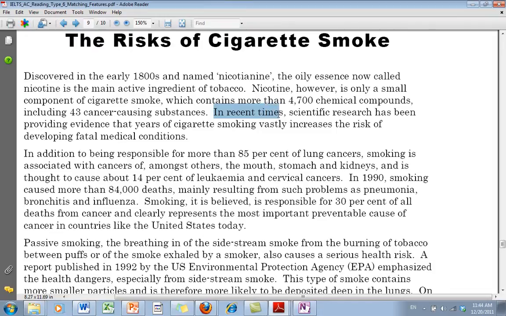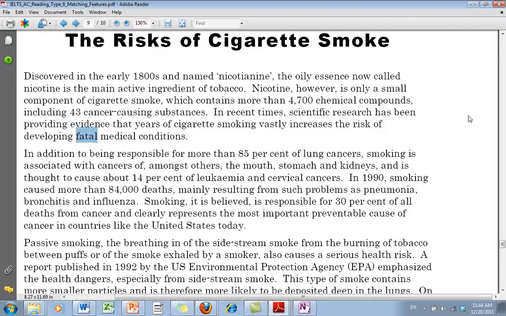And in recent times, scientific research has been providing evidence that cigarette smoking increases the risk of developing fatal medical conditions. So the introduction is giving me kind of an overview of the article: listen, cigarette smoking is bad, it's got chemicals, it can cause fatal conditions.